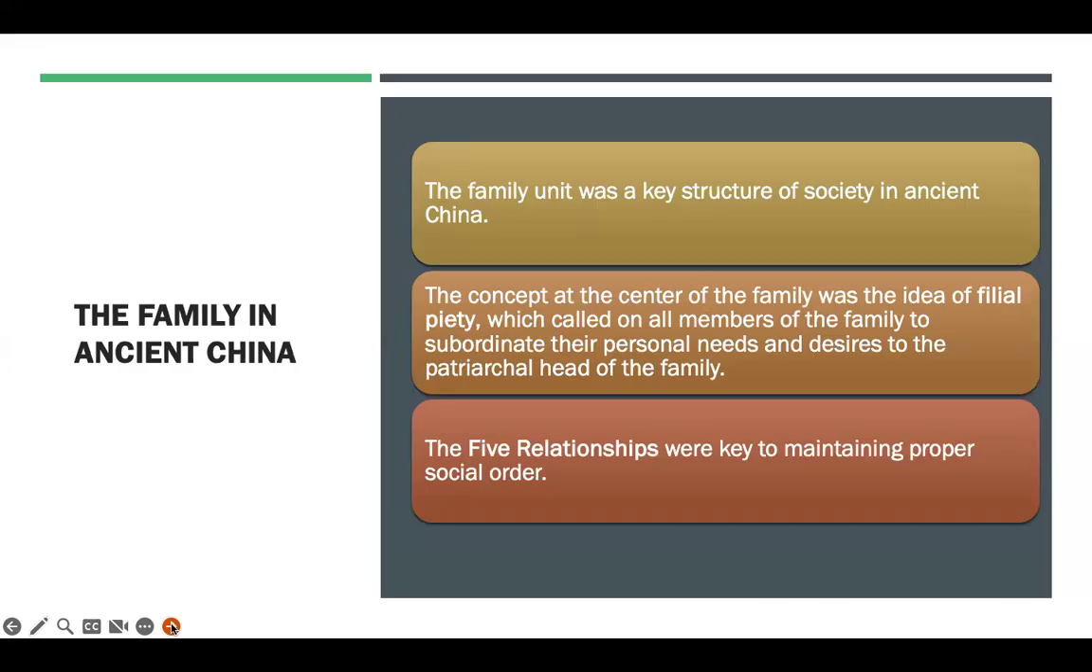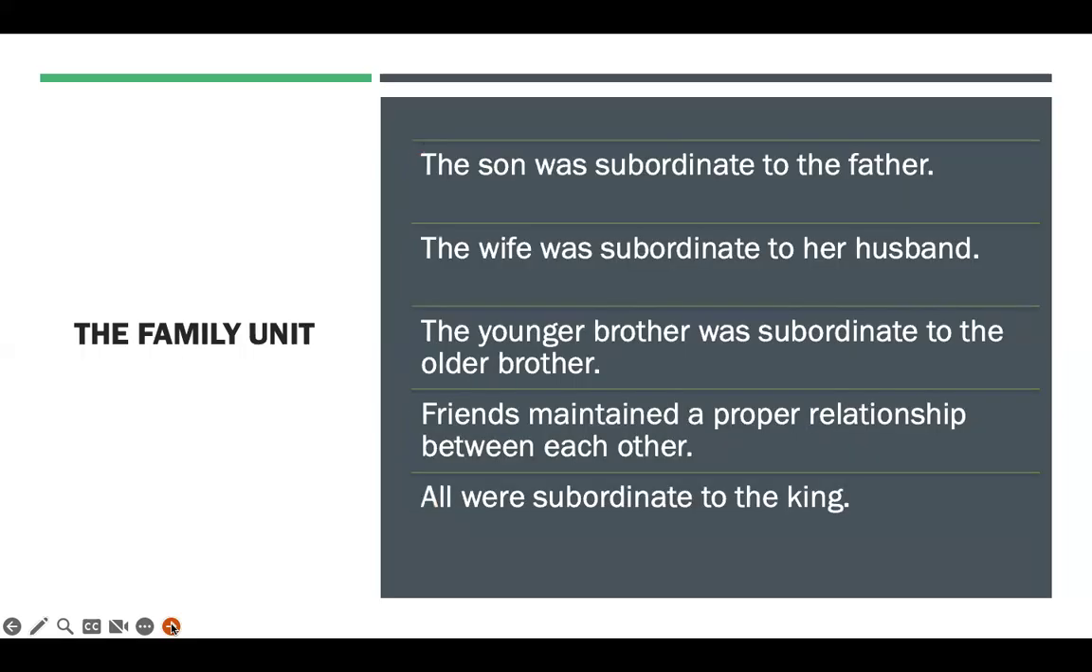The concept at the center of the family was the idea of filial piety, which called on all members of the family to subordinate their personal needs and desires to the patriarchal head of the family. Five relationships were key to maintaining this order. So the son was subordinate to the father, the wife was subordinate to her husband, the younger brother was subordinate to the older brother. Imagine that now if you have a younger or older brother. And friends maintained a proper relationship, and everyone was subordinate to the king.